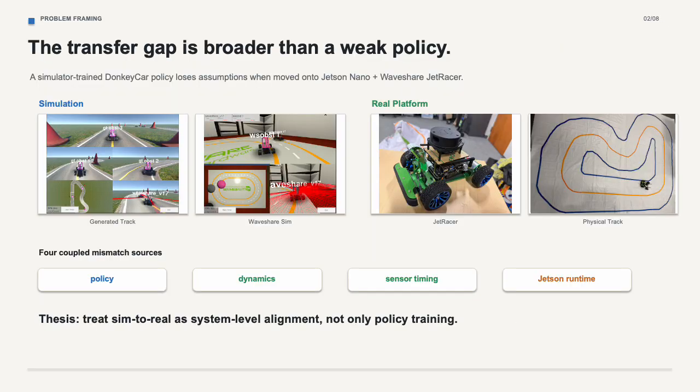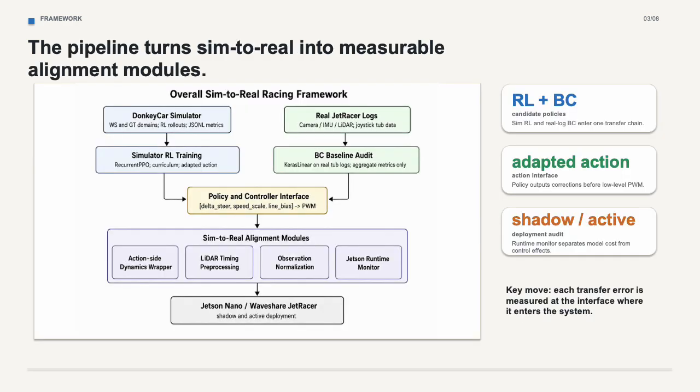And the transfer gap is broader than weak policy. A policy that works in simulation doesn't directly keep its assumptions on the real car. So the gap comes from four coupled sources: visual distribution, steering dynamics, lidar timing, and Jetson runtime limits. And the framework separates those gaps into measurable modules.